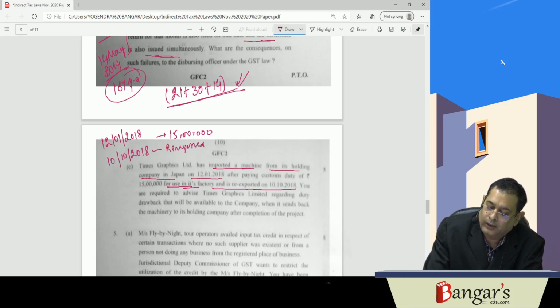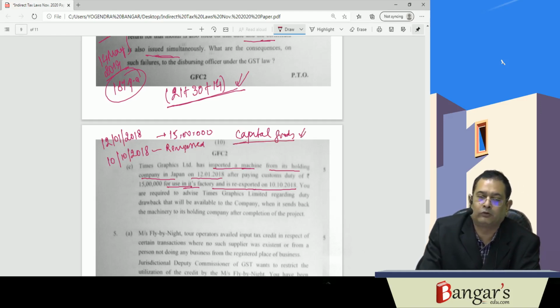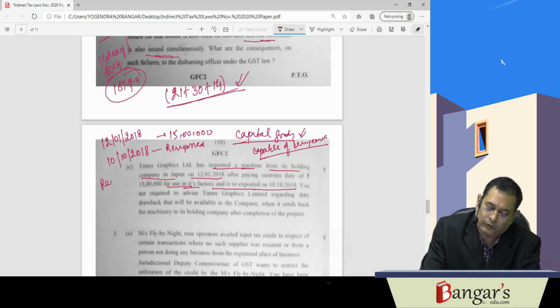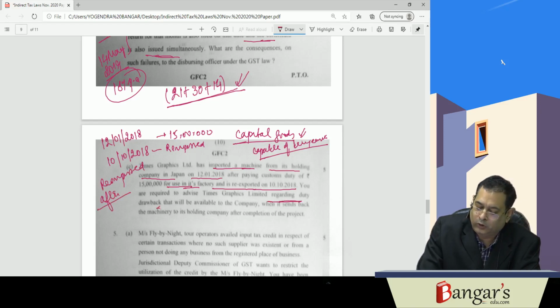So here basically capital goods have been imported. The machine is capital goods, and these capital goods are capable of being easily identified to the satisfaction of the AC or DC. And they are re-exported after use. So they are asking relating to the duty drawback provisions.